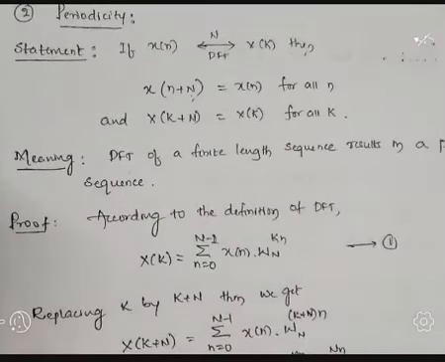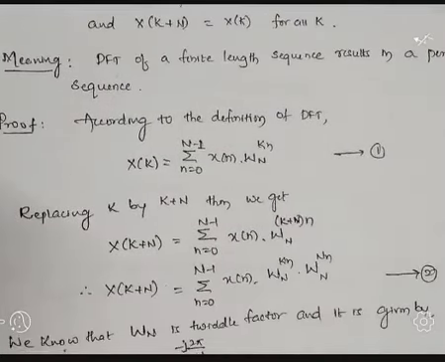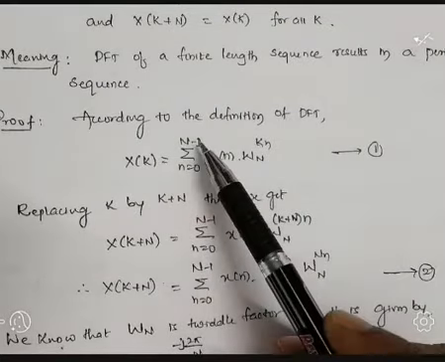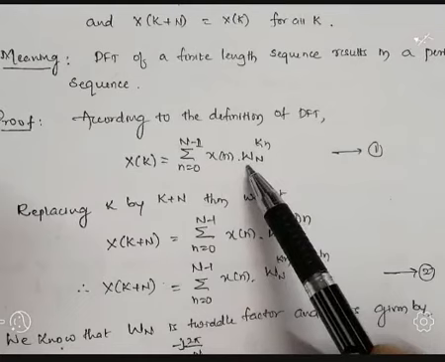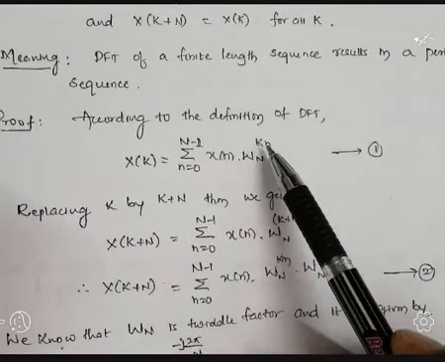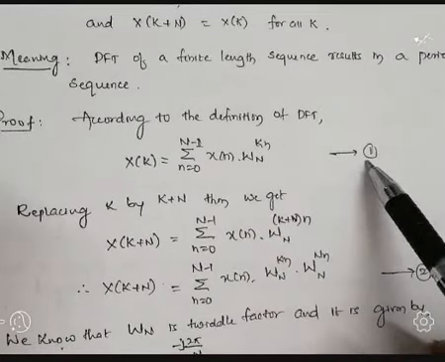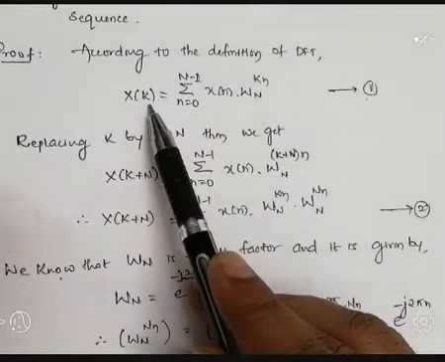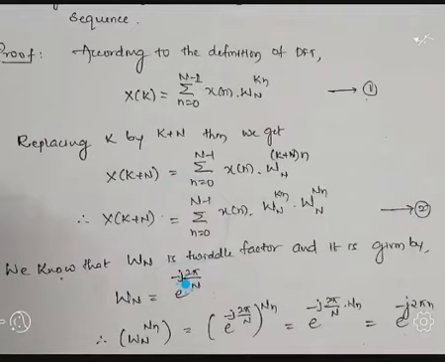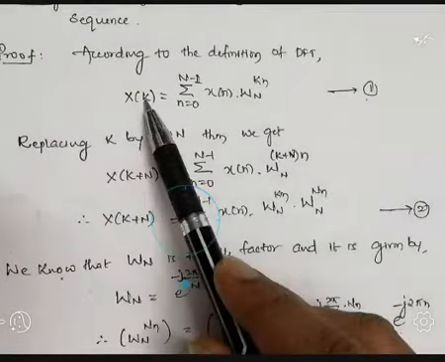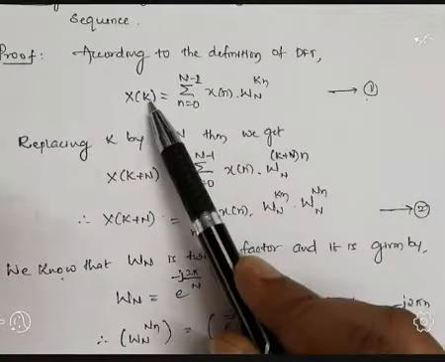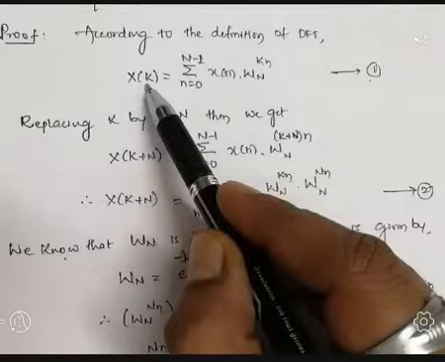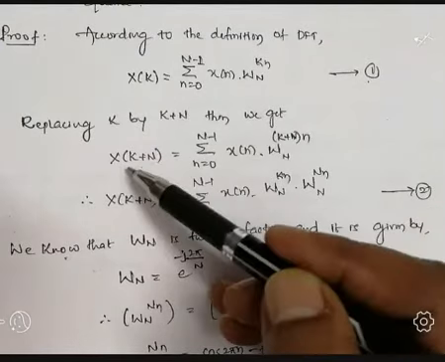First, I will take the definition of DFT. X of k equal to summation n equal to 0 to N minus 1 x of n multiplied by W_N to the power kn. Let us represent it as equation 1. Now, simply wherever k is there in the definition of DFT, I replace k by k plus N. So x of k plus N on the LHS.